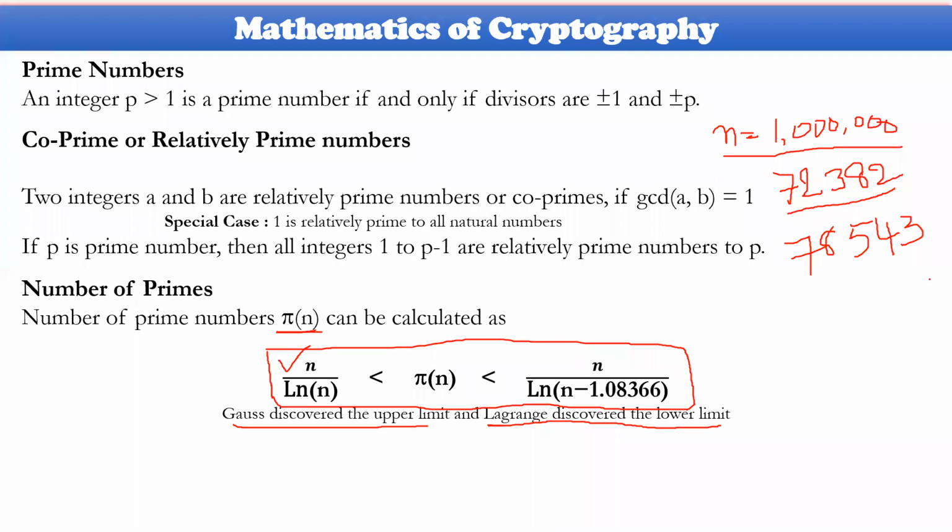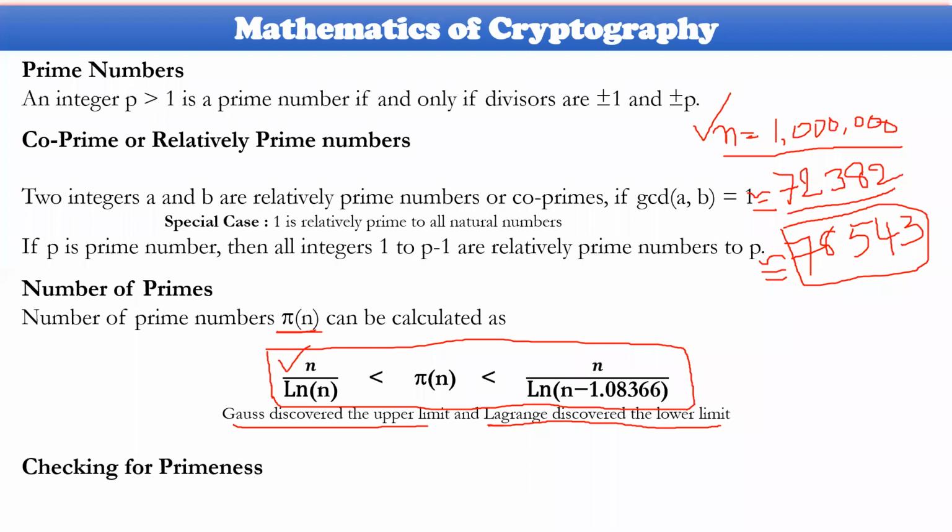These are not exact values, these are approximate values. So you could have a particular output that this is the upper limit, and we would consider that these many prime numbers will be available for n equal to 10 lakhs here. It has been identified by these two people. Then followed by checking for primality.